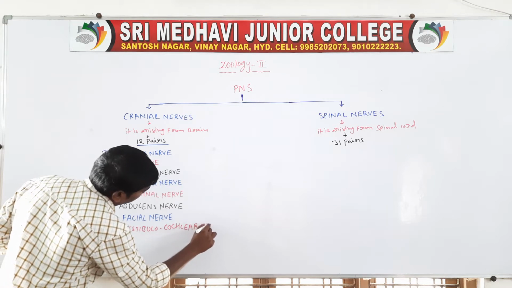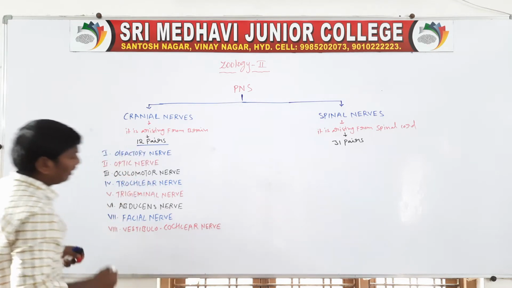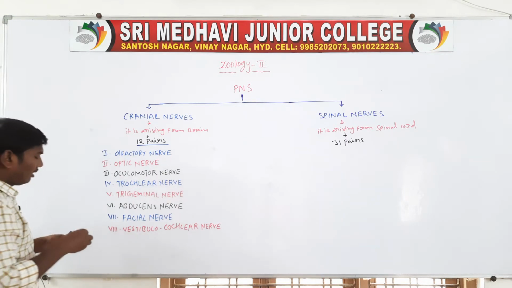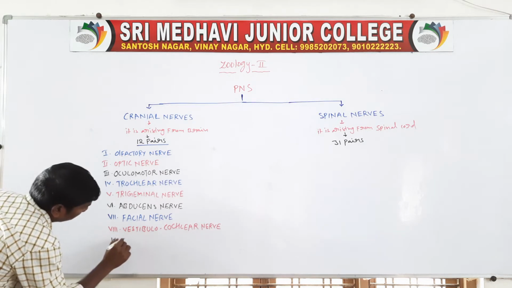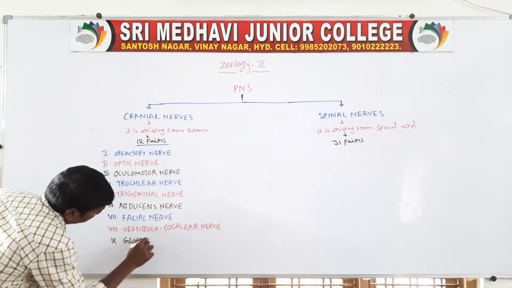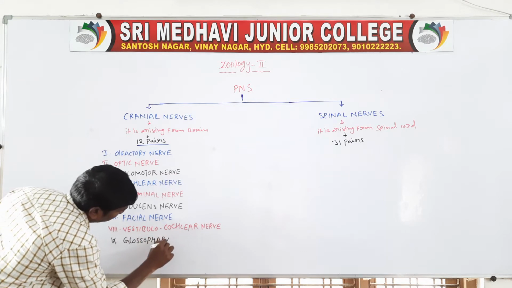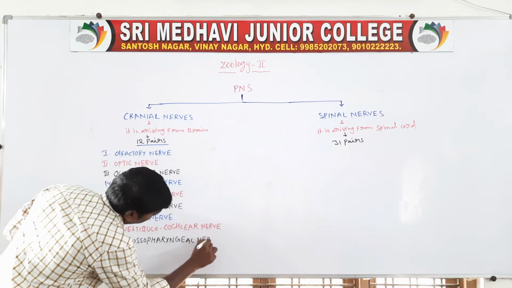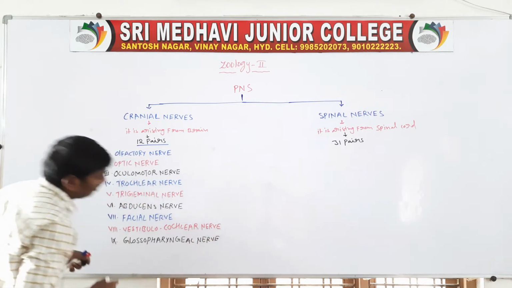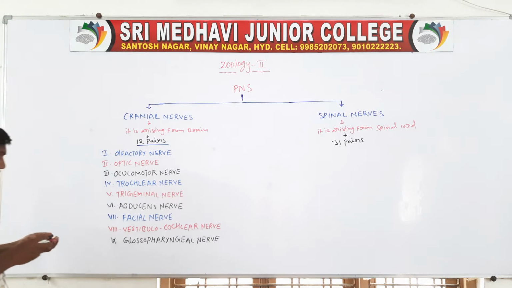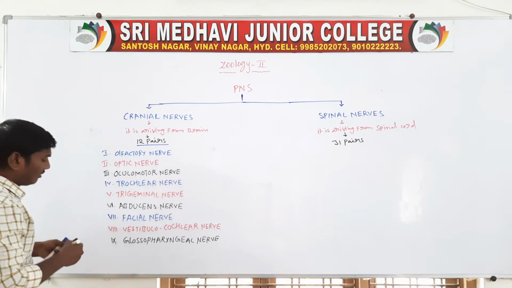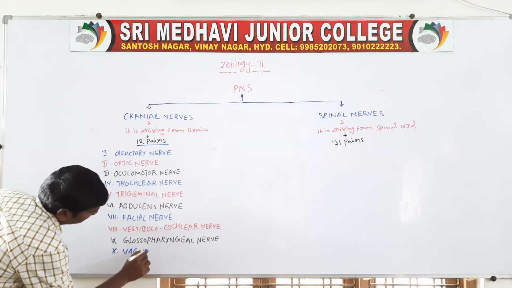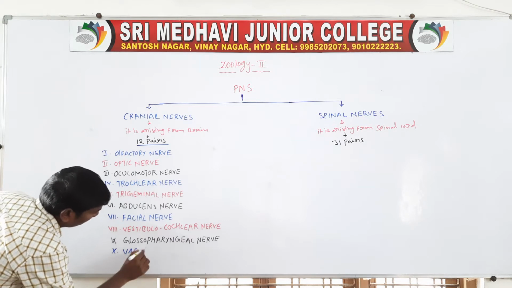The ninth one is the glossopharyngeal nerve. The 10th one is the vagus nerve.